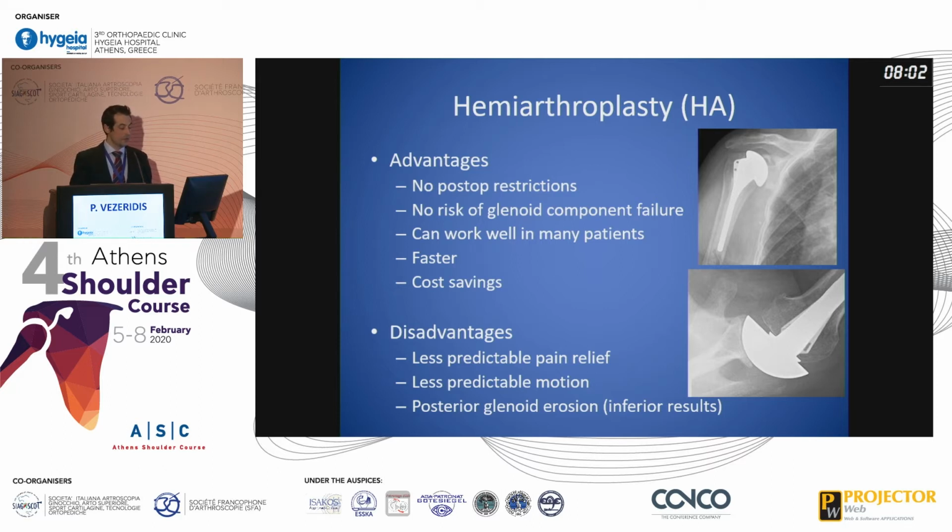It can work well in many patients, and it's a faster procedure with potential cost savings. There are some disadvantages, however, including less predictable pain relief, less predictable motion improvement postoperatively, and it is not useful in terms of posterior glenoid erosion, as inferior results have been demonstrated in the literature.